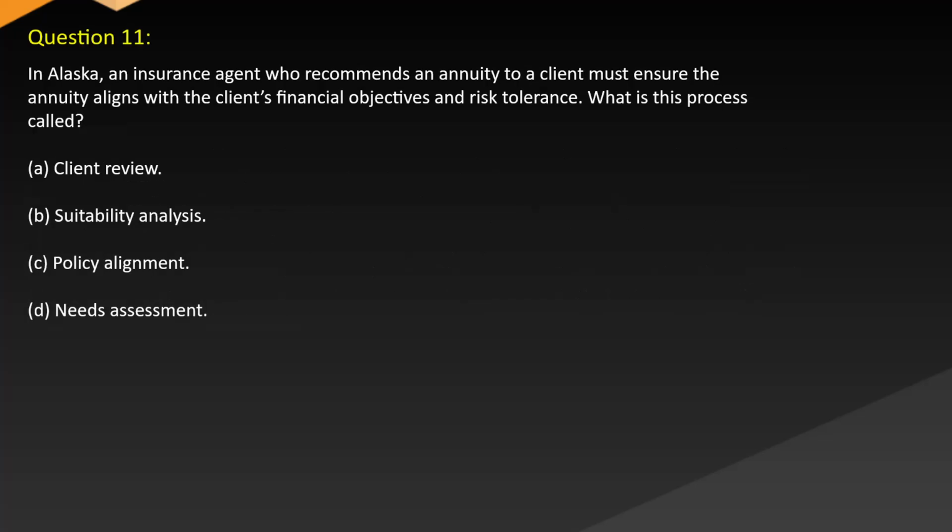Question 11. In Alaska, an insurance agent who recommends an annuity to a client must ensure the annuity aligns with the client's financial objectives and risk tolerance. What is this process called? A. Client review. B. Suitability analysis. C. Policy alignment. D. Needs assessment.